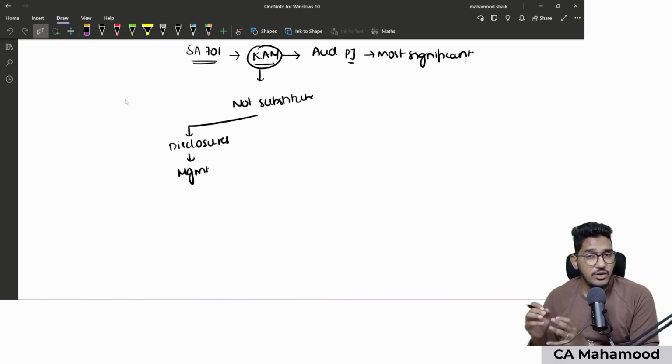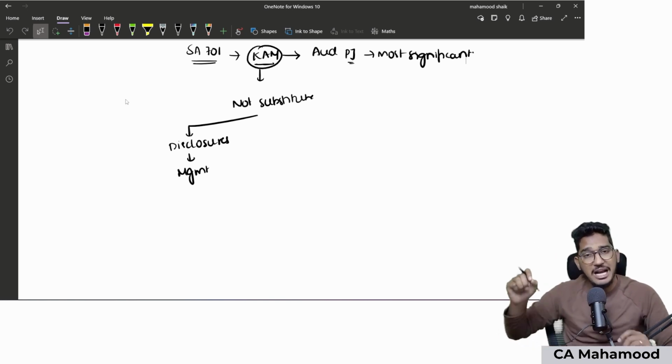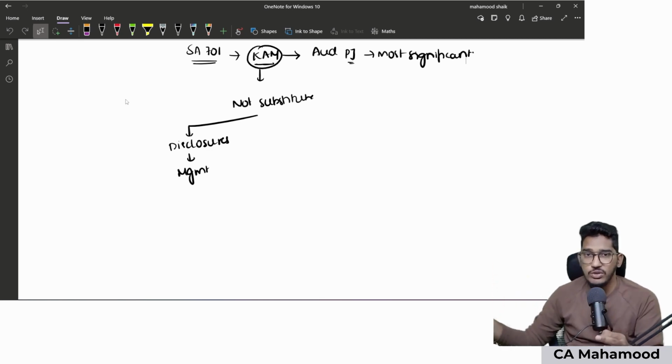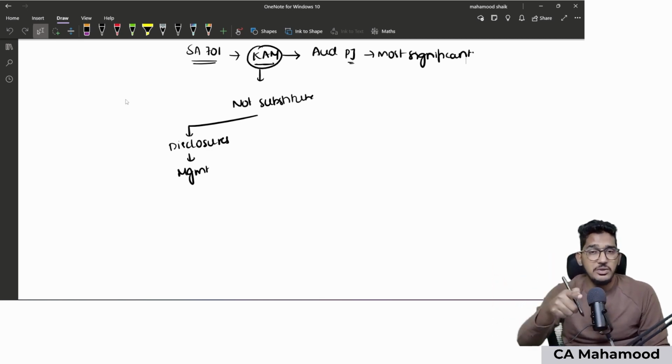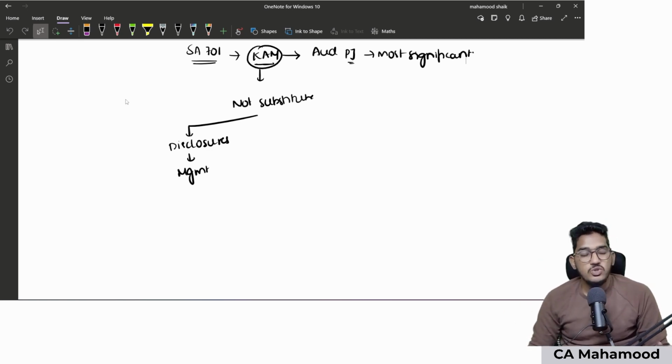the standard did not introduce key audit matter so that if the management forgets something, auditor will include it here. No, whatever disclosure which management has to give in the financial statements, that should be given in the financial statements only. The management cannot come and ask the auditor. Even if they ask, auditor can't include it in the key audit matter paragraph. So key audit matter paragraph is not substitute for those disclosures which the management is required to give as per the applicable financial reporting framework.